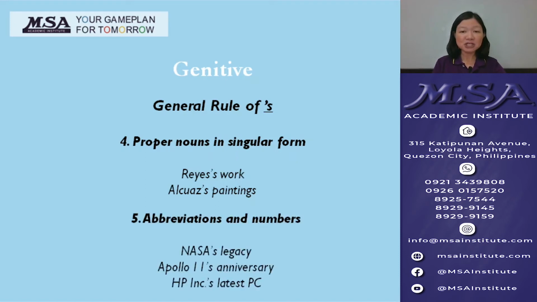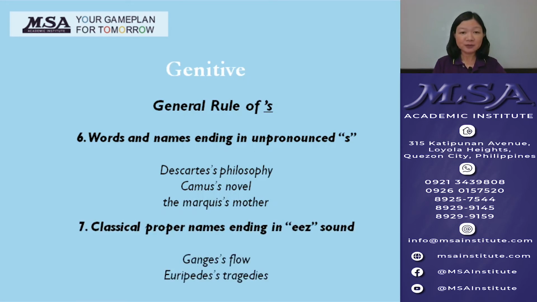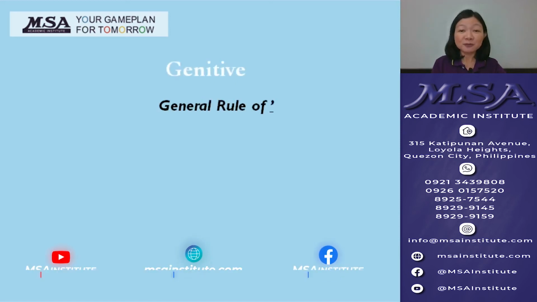Fifth, abbreviations and numbers. For example, NASA's legacy, Apollo 11's anniversary, HP Inc.'s latest PC. Sixth, words and names ending in unpronounced s. For example, Descartes' philosophy, Camus' novel, the Marquis's mother. Seventh and lastly, classical proper names ending in "-eez" sound. For example, Ganges' flow, Euripides' tragedies.